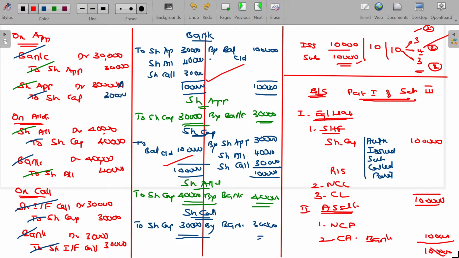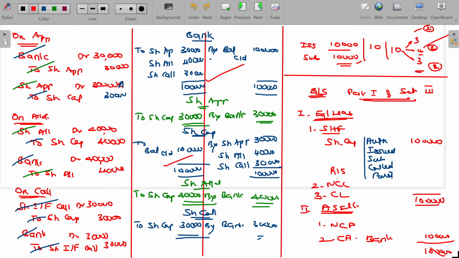In case of the balance sheet, there are three aspects: shareholders' funds, non-current liabilities, and current liabilities. In assets, we have two aspects: non-current assets and current assets. Ledger you may know already, so no need to worry about the ledger preparations, only the balance sheet format. That too, I have given a condensed format for your better understanding.